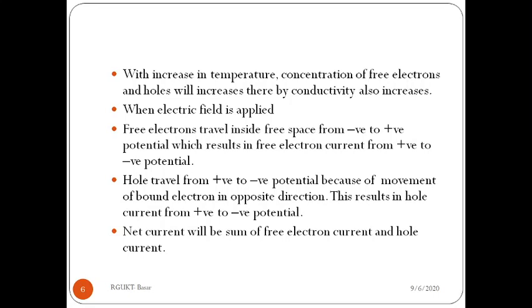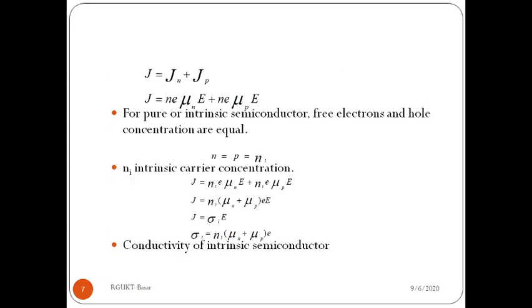The net current will be the sum of the free electron current and the hole current in an intrinsic semiconductor. The total current in the semiconductor can be written as the current due to electrons plus holes. We already know the electron current density is n e μn E.